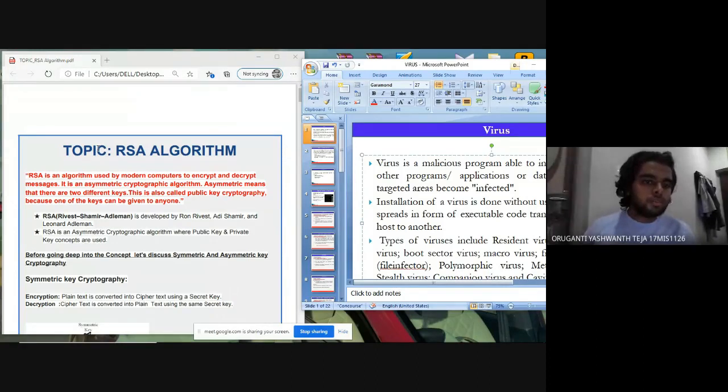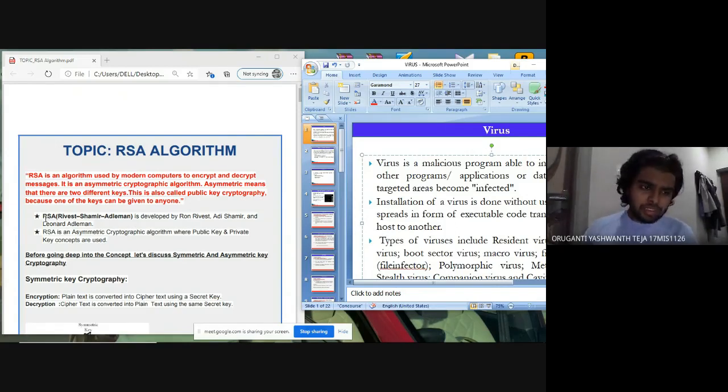RSA algorithm is used by modern computers to encrypt and decrypt messages as it is an asymmetric cryptographic algorithm where two different keys are used. This algorithm is also called public key cryptography because one of the keys can be given to anyone. The keys can be made public.